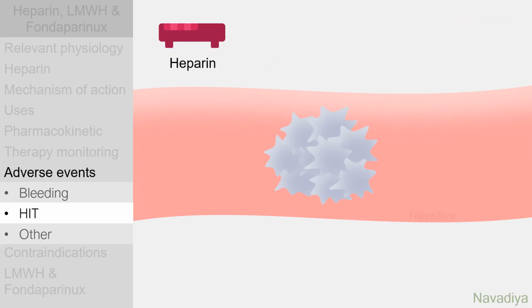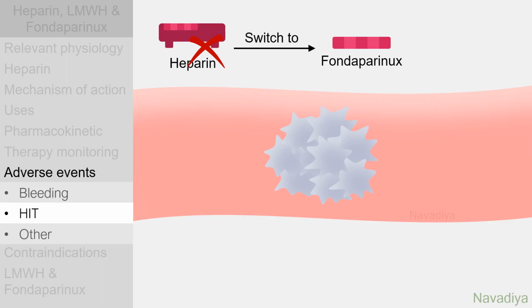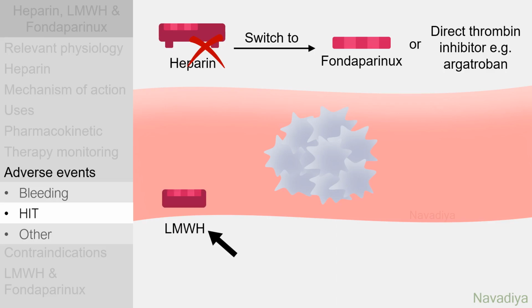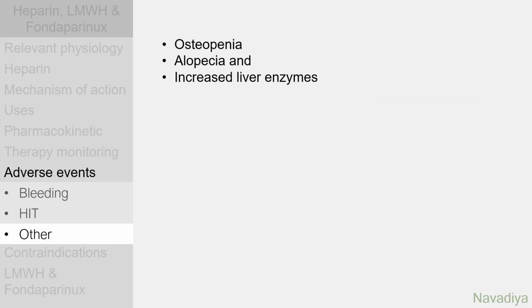If patient develops heparin-induced thrombocytopenia, stop the heparin and switch to fondaparinux or direct thrombin inhibitor like argatroban. Low molecular weight heparin shows cross-reactivity with heparin. It can also form complex with these antibodies, leading to similar response. So it is not an option for substitution. Other adverse events with heparin are osteopenia, alopecia, and increased liver enzymes.